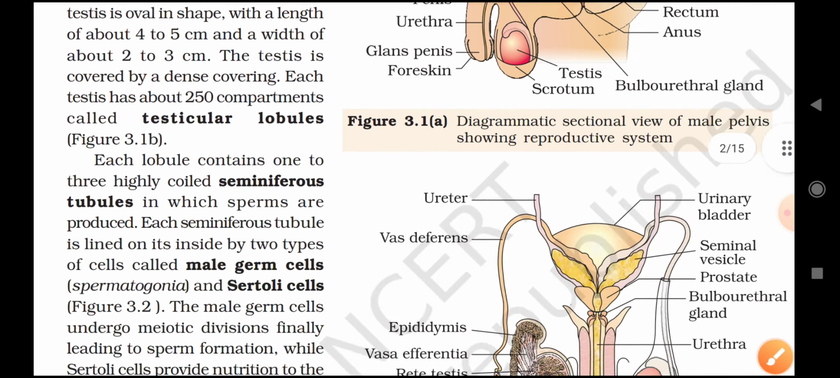The edges of the infundibulum possess finger like projections called fimbriae, which help in collection of the ovum after ovulation. The infundibulum leads to a wider part of the oviduct called ampulla. The last part of the oviduct, the isthmus, has a narrow lumen and it joins the uterus.